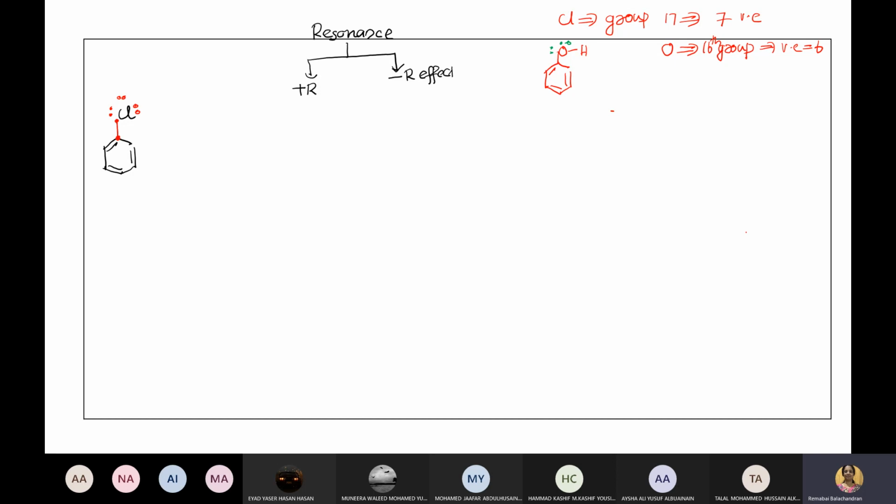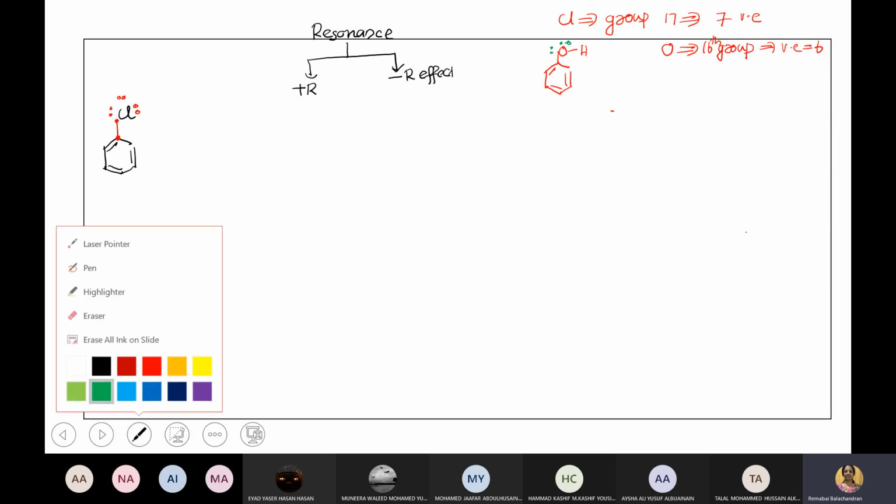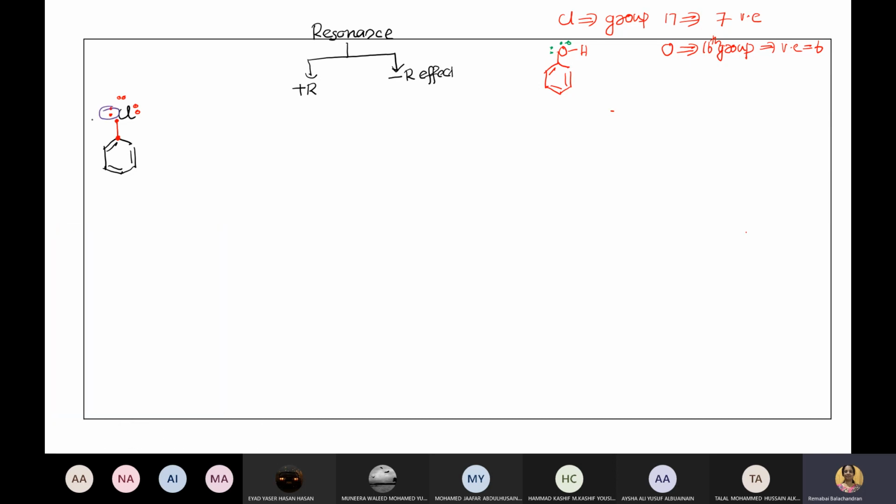Now, how to draw the resonance structure? Listen, my dear students. If one atom has a lone pair or a positive charge or a negative charge, and the next atom has a double bond or a lone pair or a positive charge, they are in resonance. We call it conjugation. The beginning part is a little difficult for you. These two electrons will form a bond here. When it forms a bond, the valency of carbon will not be satisfied, so these two electrons will shift to the next carbon.